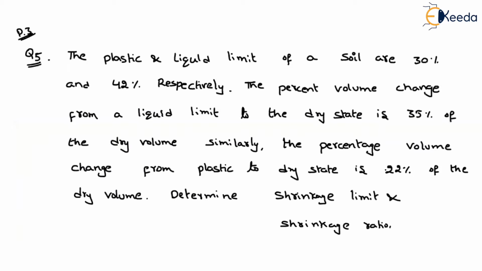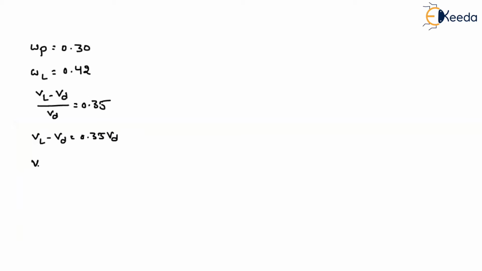Similarly, what is given for plastic to the dry state is 22%. So the volume at the plastic stage minus VD will be equal to 0.22 VD. So what do we have to find? We have to find the shrinkage ratio, and also the water content at the shrinkage limit, isn't it?